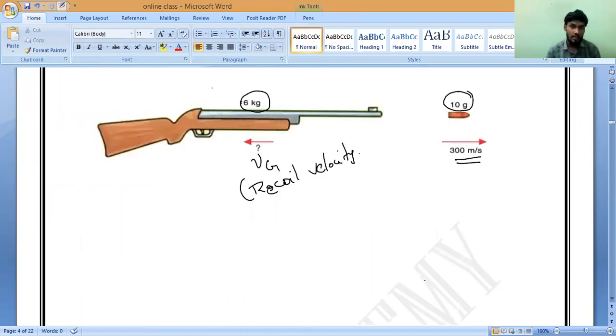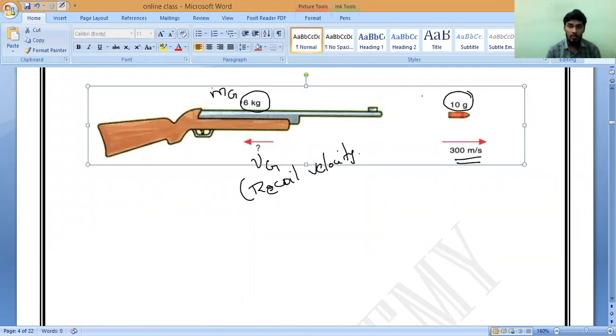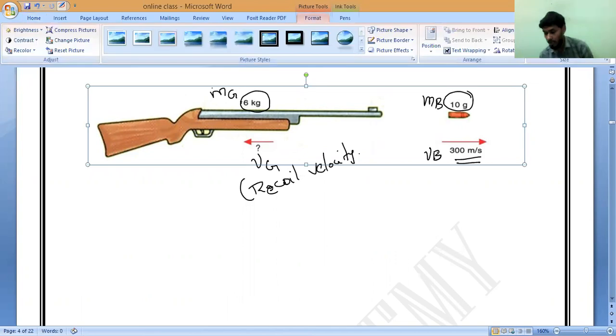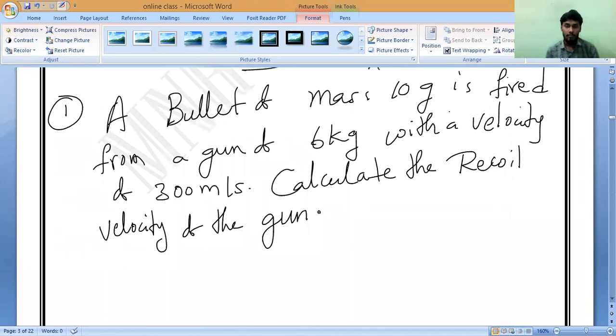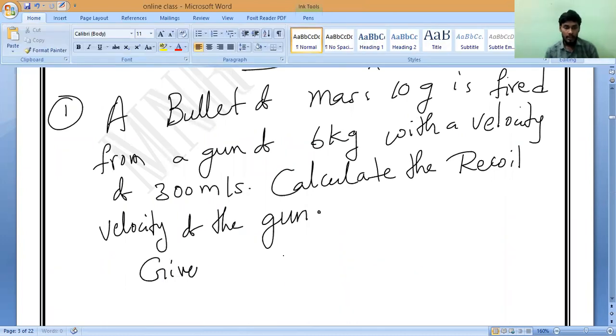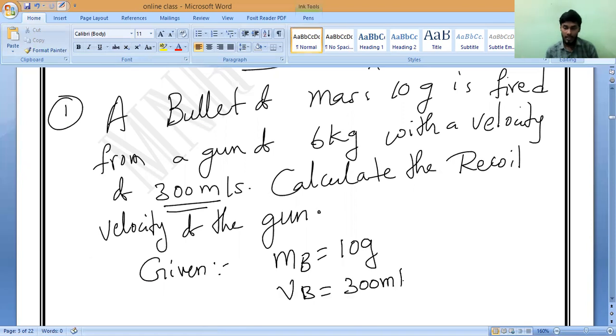So let us imagine mass of the gun is mg, mass of the bullet is mb and velocity of the bullet is vb. Is it okay? Now observe very carefully. What is the mass of the bullet given? 10 grams. Mass of the bullet mb is equals to 10 grams. Next, what is the velocity of the bullet? 300 meter per second.